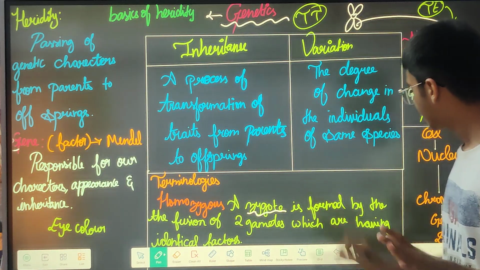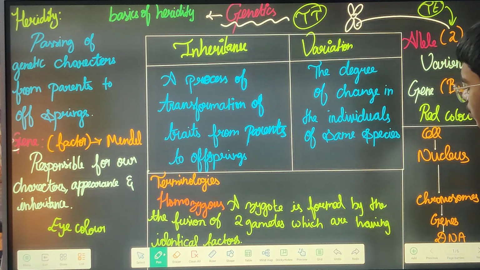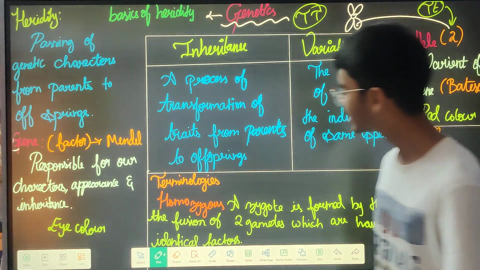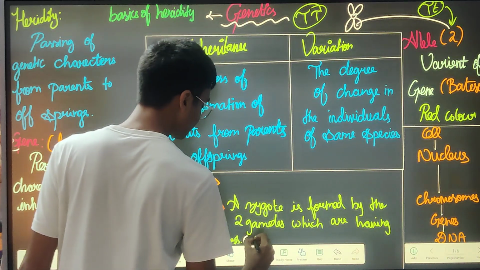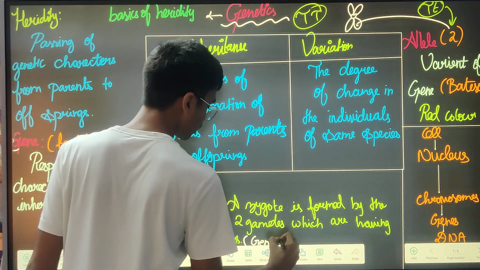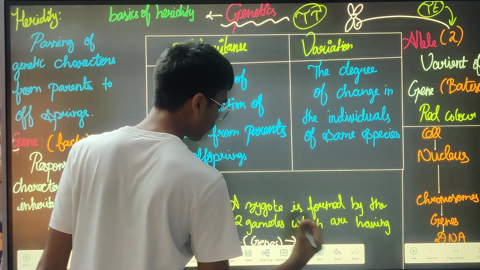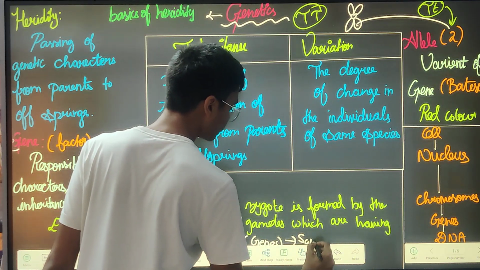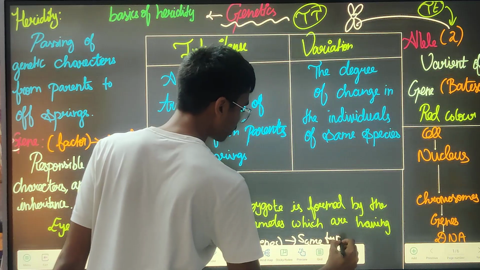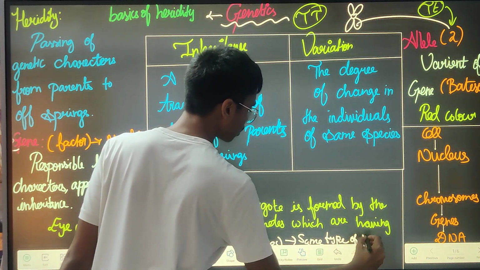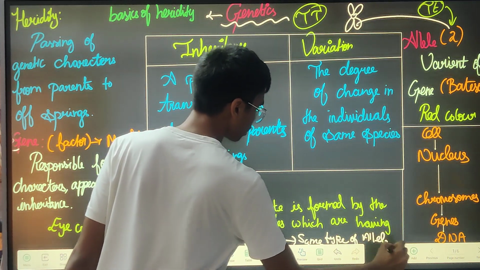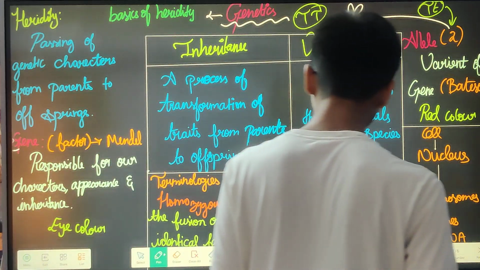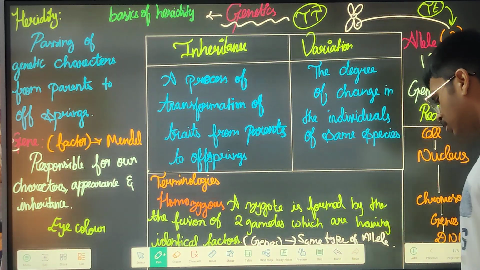A zygote is formed by the fusion of two gametes which have identical factors, that means identical genes. Automatically you have to understand that means same type of allele.